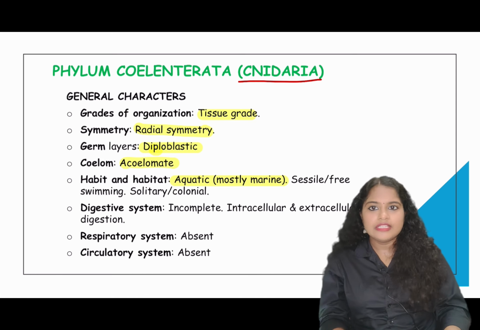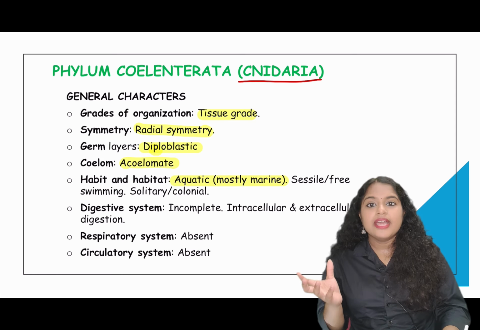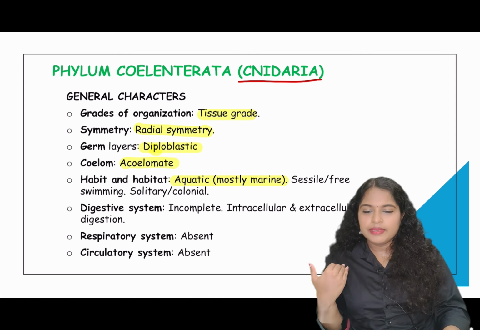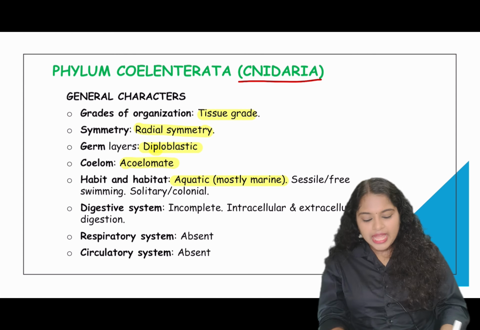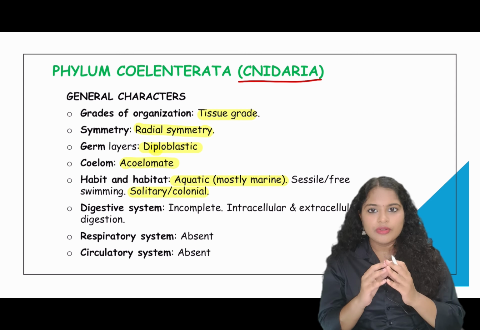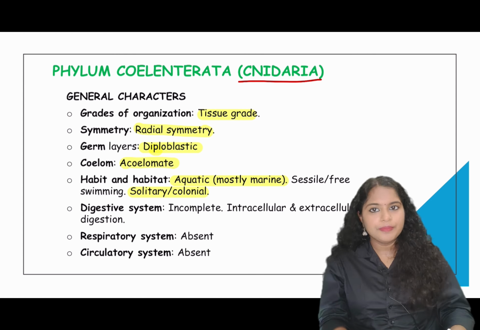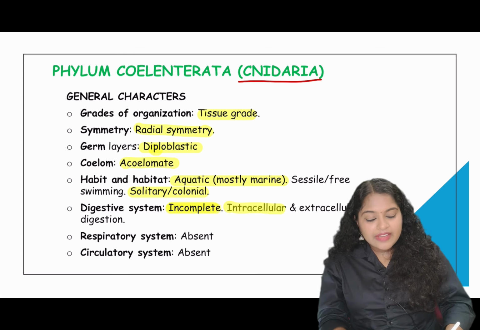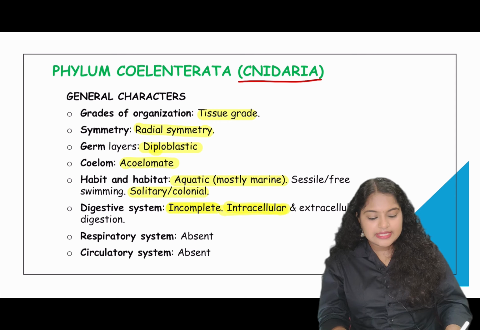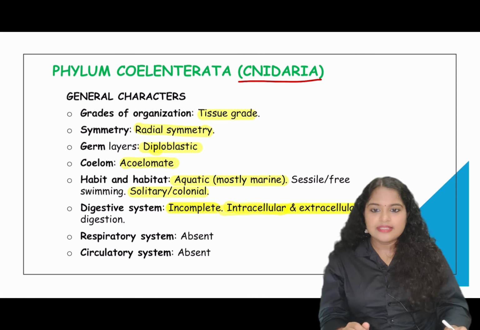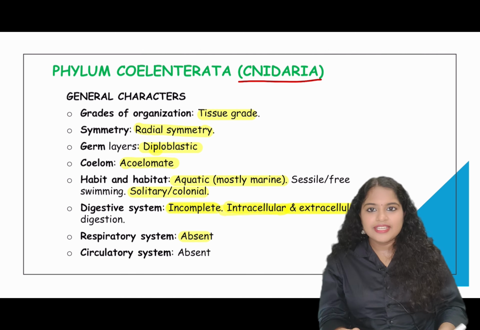Sessile or free-swimming forms are there. Sessile means they will be attached to a substrate. The free-living ones can be floating freely in the water. They are found in solitary or colonial forms. The digestive system is incomplete. They have intracellular and extracellular digestion, so they possess both. They do not have a respiratory system. They do not have a circulatory system.